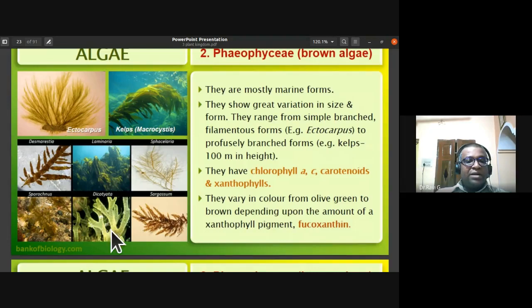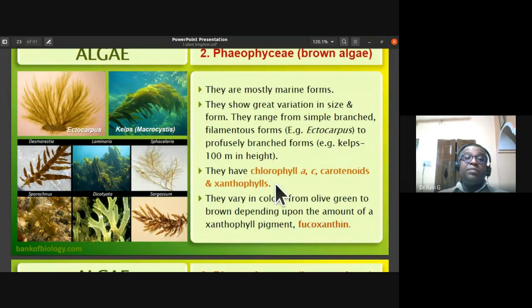Sporochnus, Dictyota, and Sargassum. Now, Phaeophyceae, see, the classification of these algae is based on the type of pigments and also based on the type of reserve food material. That is a major thing on the basis of which we have classified the algae. So Phaeophyceae, the majority of them are marine forms. They show great variation in size and form. They can be simple branched filamentous forms like Ectocarpus, or profusely branched as in case of kelps, which grow 100 meters in height.